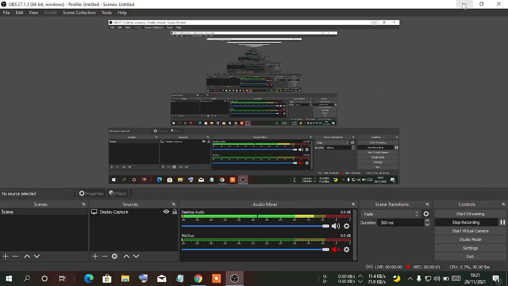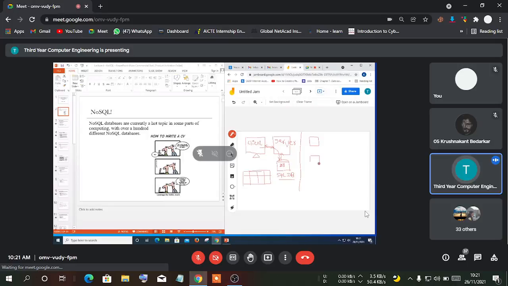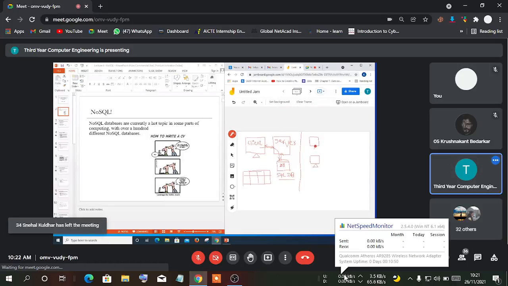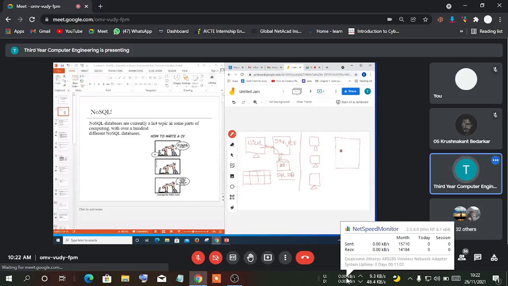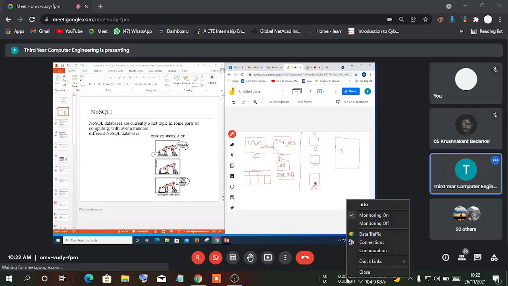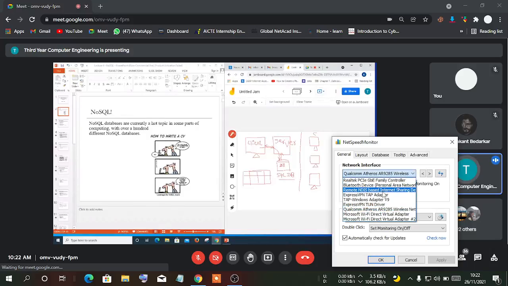Let it be, this is my client. These 2-3 clients are there, along with one central server. This is the server, this is the client. 1, 2, 3 clients and the server is there, and that server consists of a database.